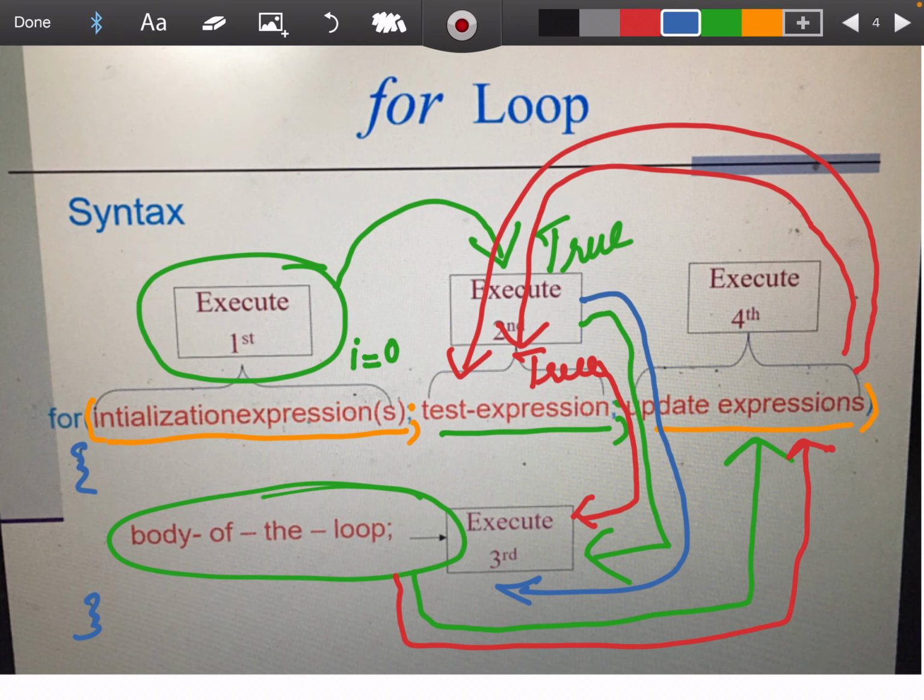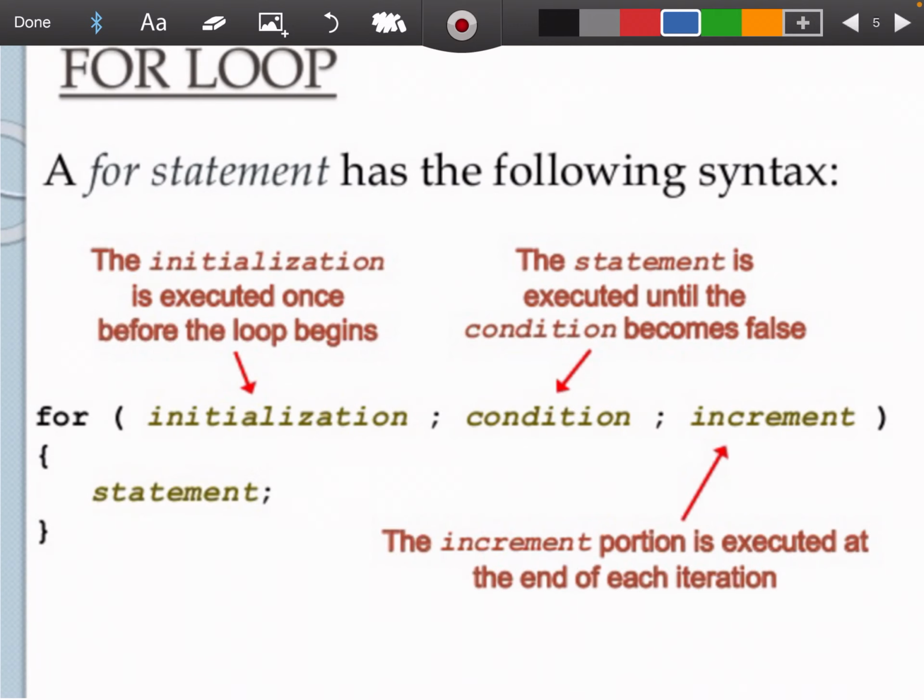So from here we can see that the test expression is more important, because the test expression decides how many times the loop has to be executed. Also the update expression actually controls the execution of the loop body. Okay, so we'll move on to the next slide.